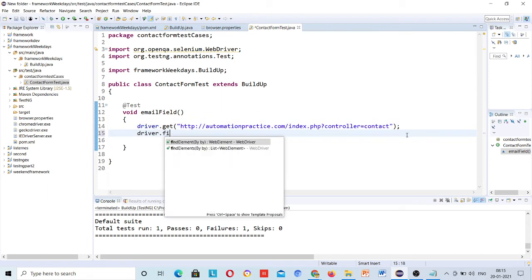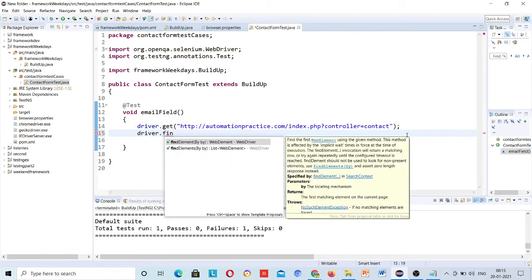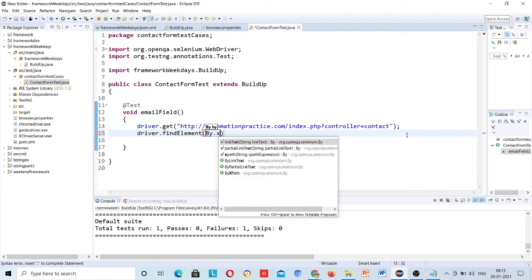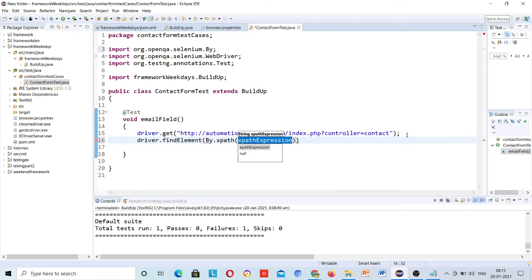Driver dot find element by dot XPath, input, id is equal to, right, and here send keys, suppose bandhan@gmail.com.